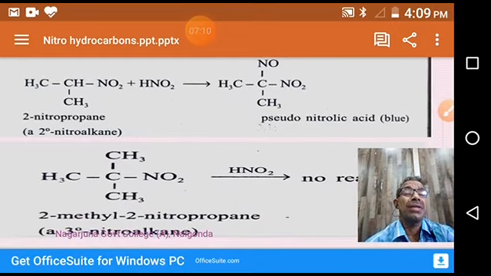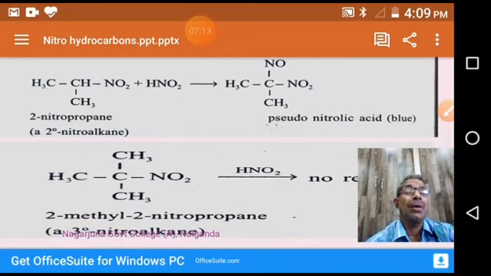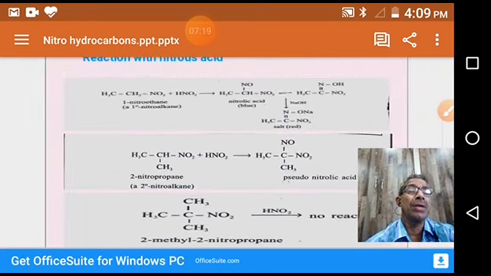Whereas tertiary nitrohydrocarbon does not react at all with HNO2, that means it is colorless. So tertiary nitrohydrocarbon gives a white color solution, secondary nitrohydrocarbon gives a blue color solution, whereas primary nitrohydrocarbon with HNO2 finally gives a red solution. That's why it is called the white, blue, red reaction. This reaction is used to distinguish primary, secondary and tertiary nitrohydrocarbons.